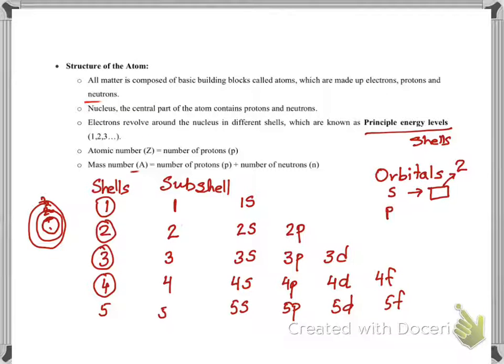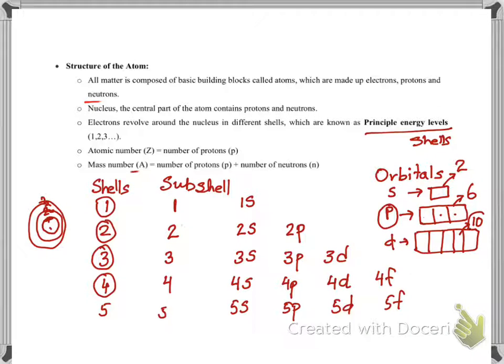A p subshell has 3 orbitals, and in each orbital you can put 2 electrons. That means in the p subshell you can put a total of 6 electrons. The d subshell has 5 orbitals. Each orbital can have 2 electrons, 2 times 5, so in a d subshell you can put a total of 10 electrons.